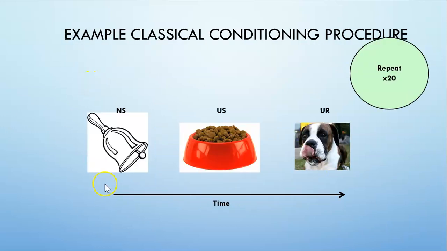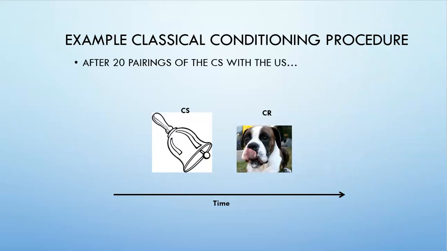But what happens if we do this 20 times? Say we ring a bell every time we present food, the dog salivates, and we do this 20 times. Now what happens? Because we've had enough time for acquisition to occur, when we ring the bell, it's now a conditioned stimulus, and the dog will in fact produce our conditioned response.